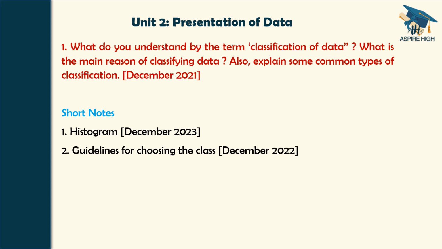Whatever the main question that is marked in a specific color is from section B. For easy identification, I have marked it in color. That is from section B. That is the compulsory question. It is a 20 marks question. What do you understand by the term classification of data? What is the main reason for classifying data? Also explain some common types of classification.